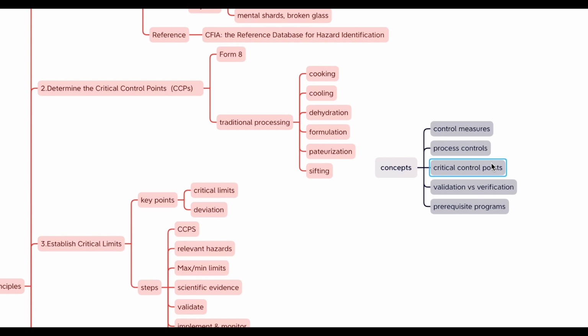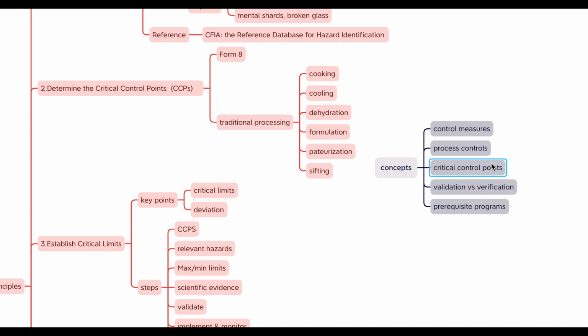They are measures taken to prevent food safety hazards, and the main difference lies in their application and the level of risk they address. Process controls are measures that contribute to the reduction of a hazard, but may not completely eliminate it. They are used for medium to high risk hazards. For example, maintaining a certain temperature during food processing to reduce bacterial growth is a process control.